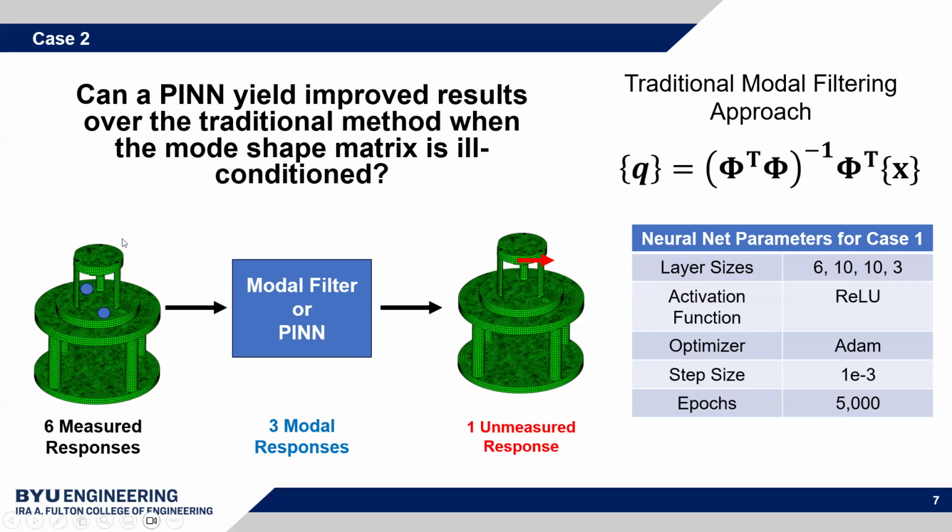So I used this finite element model, generated 6 responses at these locations in blue, where each blue circle is a triaxial accelerometer. Then I applied the modal filter and the PIN to generate the modal responses. In this case, I included 3 modal responses, so that's the number of labels in this case. And then I used those Qs to predict the unmeasured response at this red arrow location in the tangential direction. So essentially, the parameters are the same as the mass spring damper case, except the number of features and labels has changed accordingly.